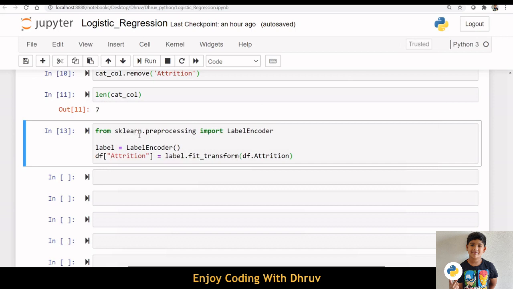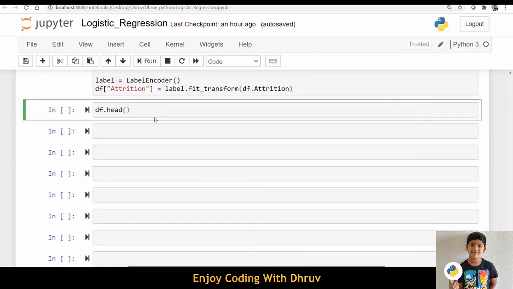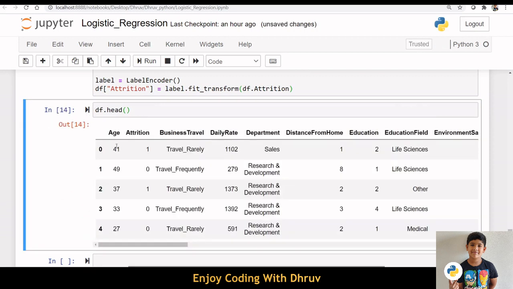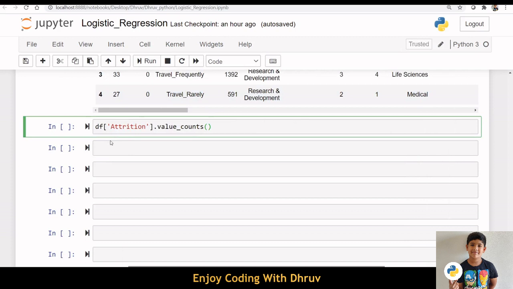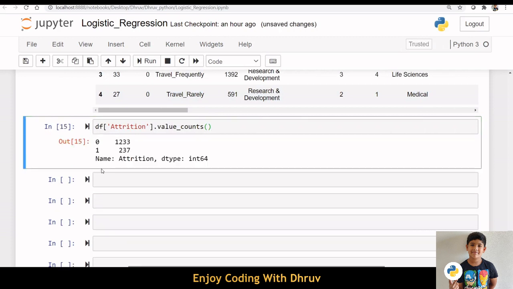From sklearn.preprocessing, import label encoder. Now we can check the data set once again. We can see that attrition column has the values 0 and 1. I am checking the value counts of attrition column. The dataset is imbalanced with the majority of observations being active employees.